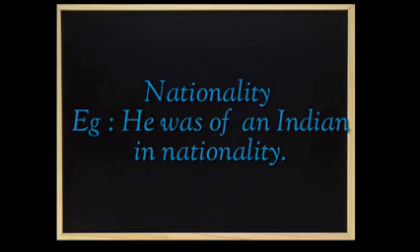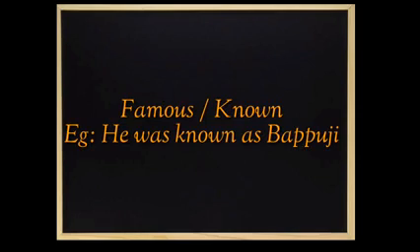Clear? Now moving on to the next point, nationality. So when we get a nationality, you can use either she or he, then is or was as usual, and then the nationality. Here we can say Gandhiji is a male, so we are writing he was of Indian nationality. Then we will get the hints like famous or known. So we can write he was known as Bapuji or Mahatma. If he is alive, we will use is. If he is not alive, we are using was: he was known as Bapuji or Mahatma.